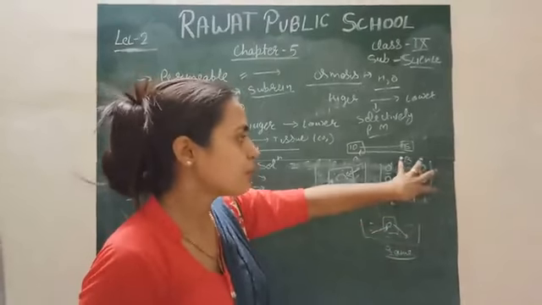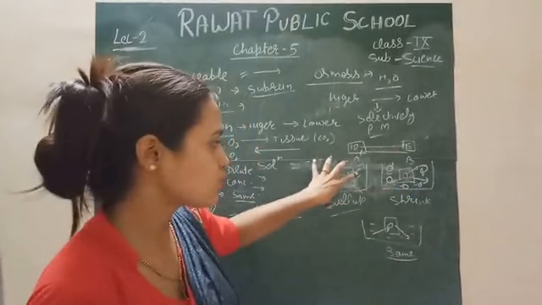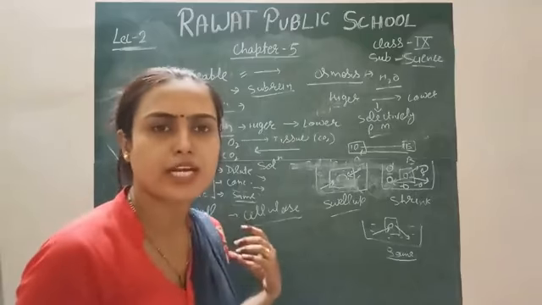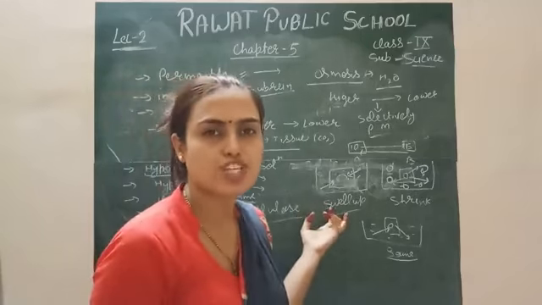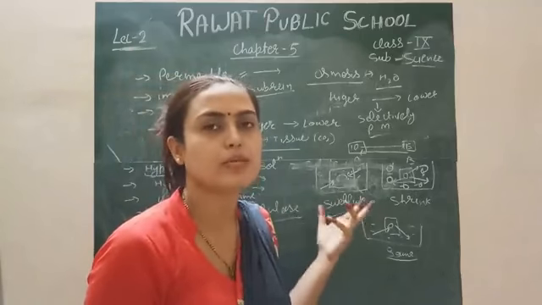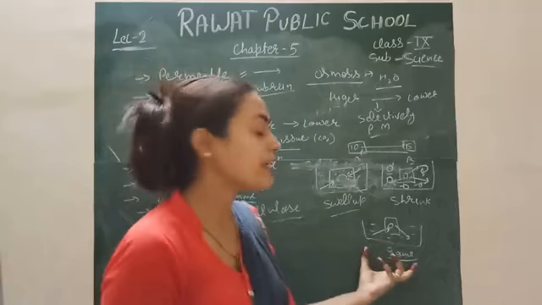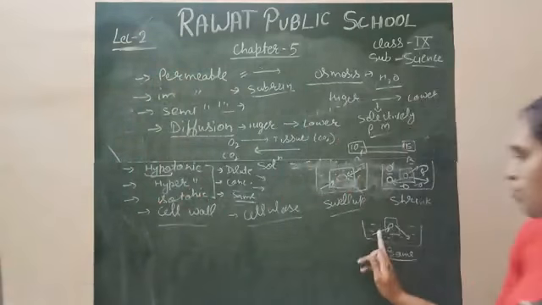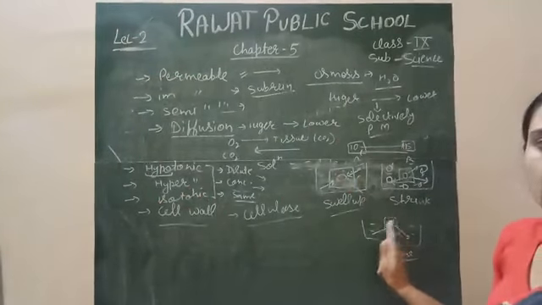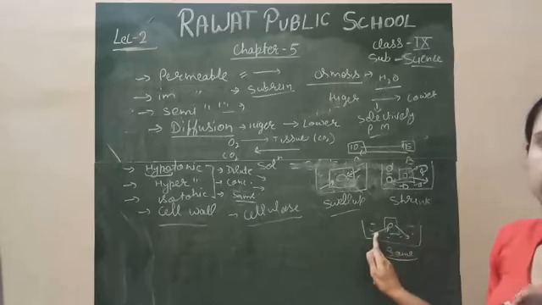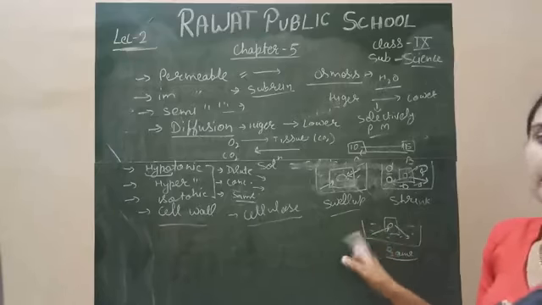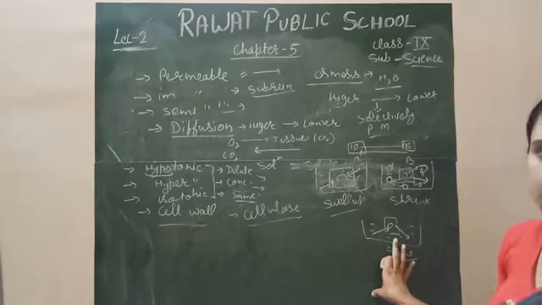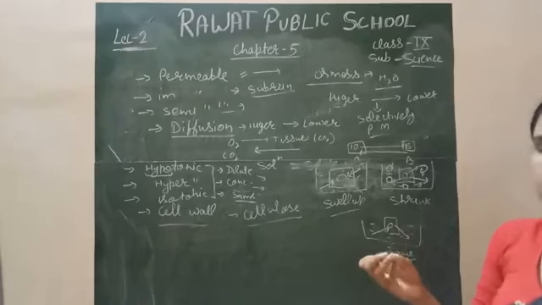So when you put your plasmolyzed cell into a hypotonic solution, the cell wall has the capability to immediately make your cell maintain or regain its shape, and your cell becomes alive. And in an isotonic solution there is no change, because the movement of solvent from in to out and out to in is the same. So there is no shrinkage, no swelling, and no chance of bursting. So this is the role of the cell wall in plants.